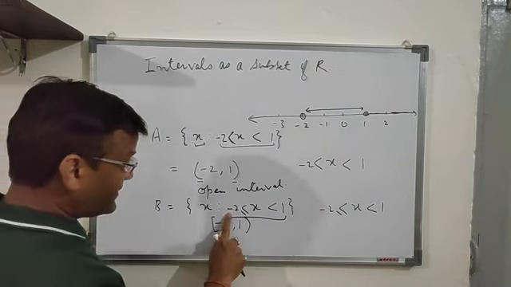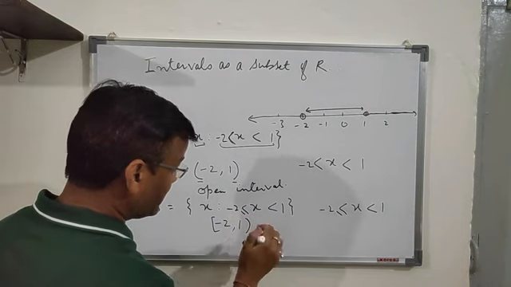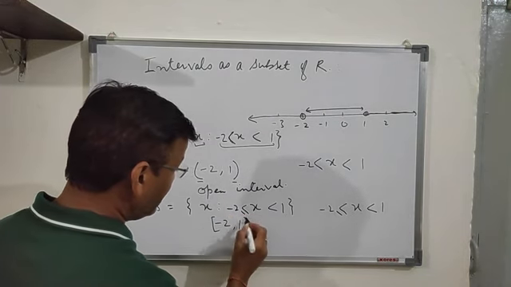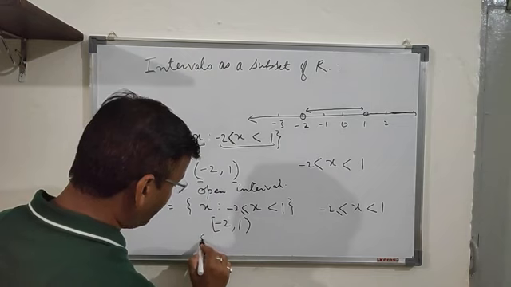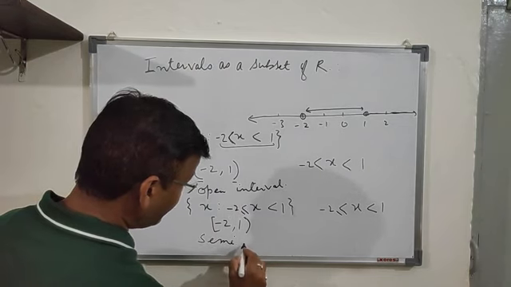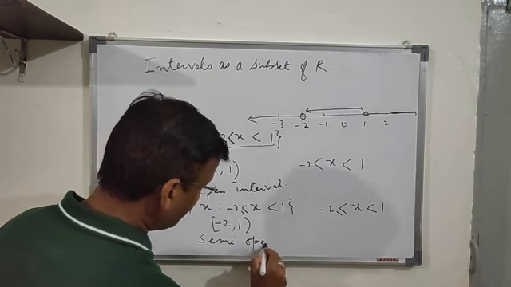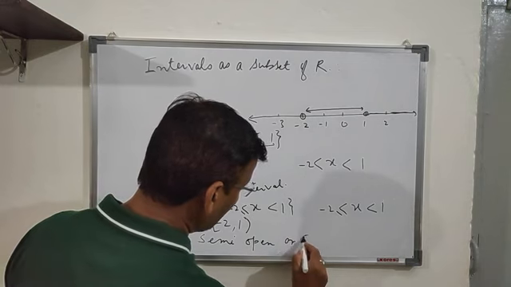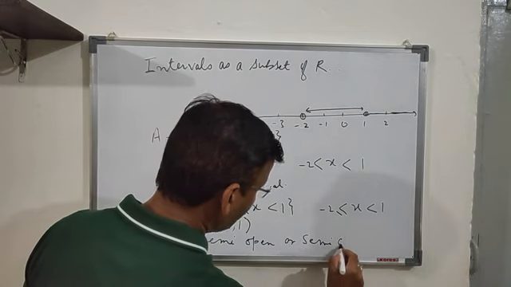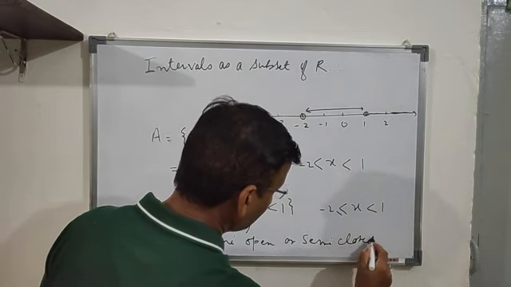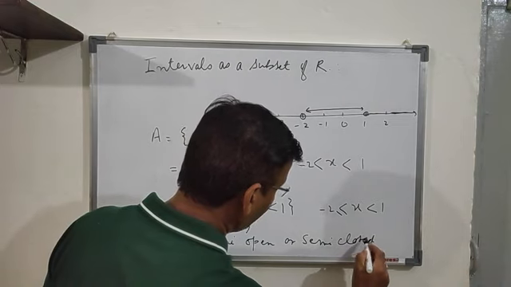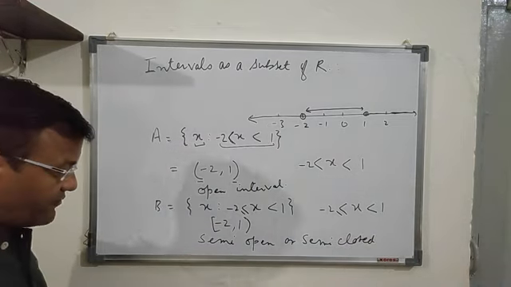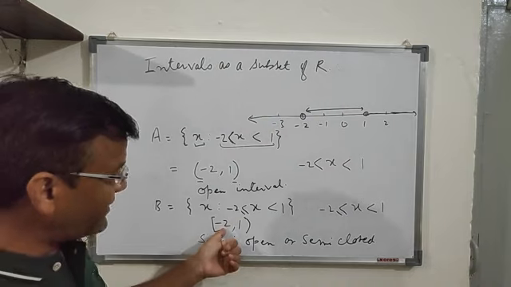That means I am erasing this part here. This one is an open interval. This is said to be a semi-open or semi-closed interval. Semi means half of it is open or half of it is closed.